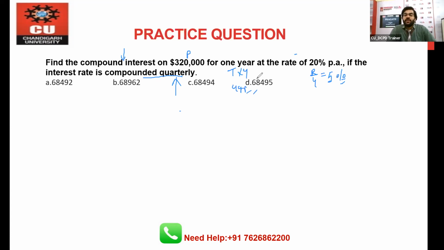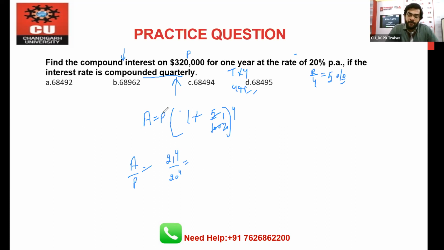Apply the same logic. You will say that amount equals principal times 1 plus r by 100 to the power n. This is 1 plus 1 by 20. So amount by principal will become 21 to the power 4 over 20 to the power 4. We should be aware of 21 cube because it is very helpful.